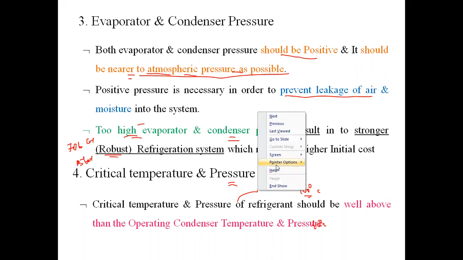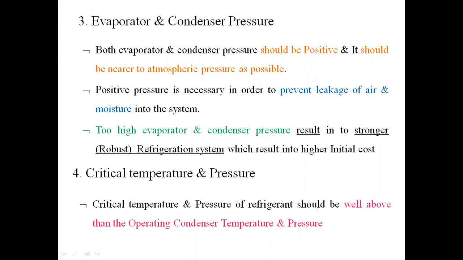We have to select the refrigerant in such a way that its critical temperature and pressure should be well above the operating condenser temperature and pressure. Suppose the working temperature of the condenser is 30 degree centigrade and the operating pressure is, say, 10 bar or 5 bar. If the critical pressure of the refrigerant is 9 bar, then when the pressure on that refrigerant reaches 9 bar, regardless of temperature, the refrigerant is getting converted from one phase to another phase.